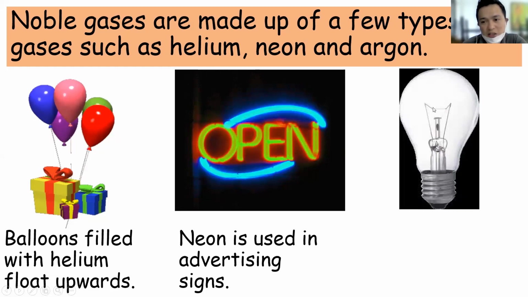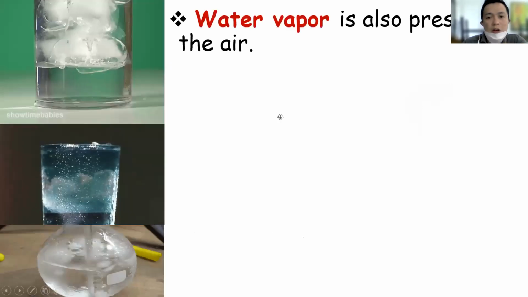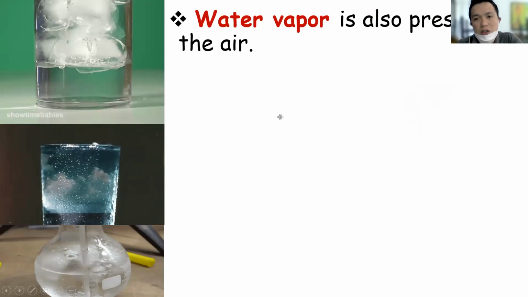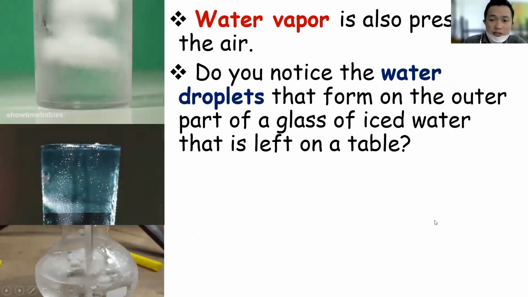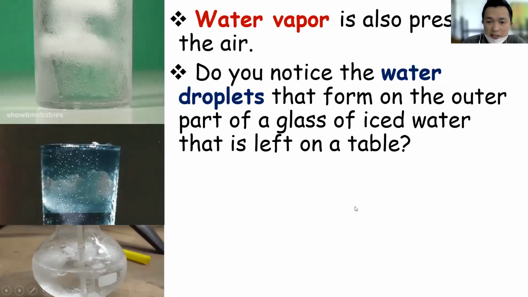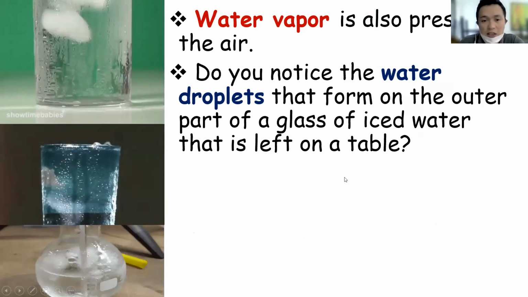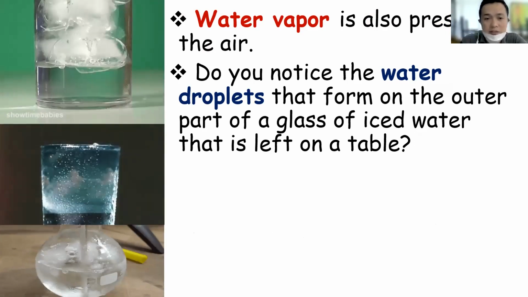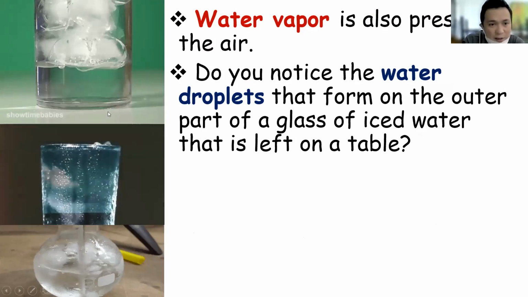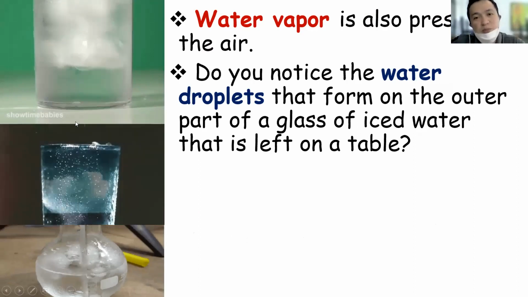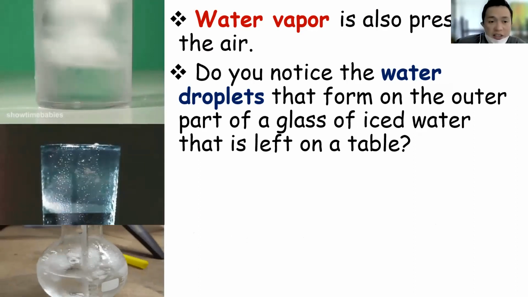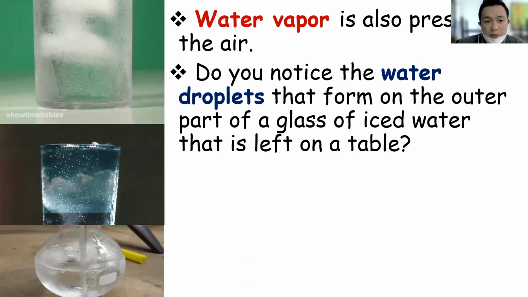And the last we have argon that you can see on the bulb. All right. So here, water vapor is also present in air. Okay, kids, remember this one. Do you notice the water droplets that form on the outer part of a glass of iced water that is left on a table? Yes, we can see the water droplets left on the table even though we are not putting water in it because of the water vapor.